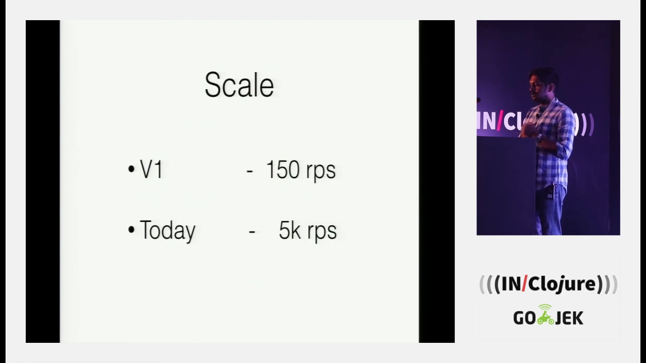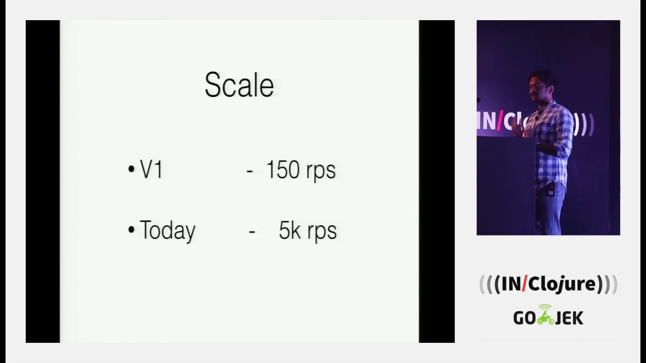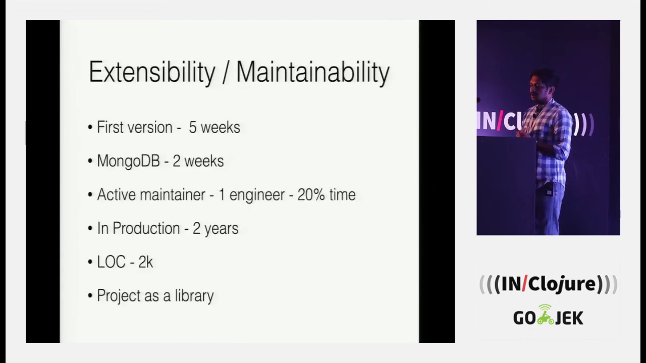Okay, the scale part. The first version of this service did 150 RPS. Now it has been in production for 2 years. It is now doing around 5K RPS without any major changes to the code. Another advantage of this structure is extensibility and maintainability. The first version was done in 5 weeks. We added support for Mongo, a completely different database, in just 2 weeks because we had the consumption part, and how to handle the states and error codes.